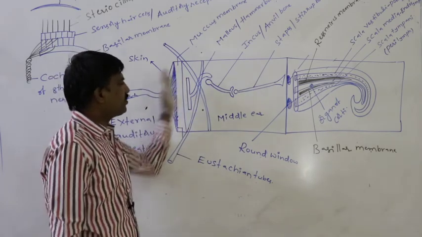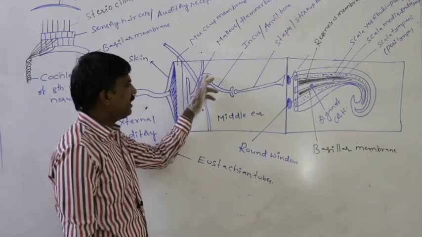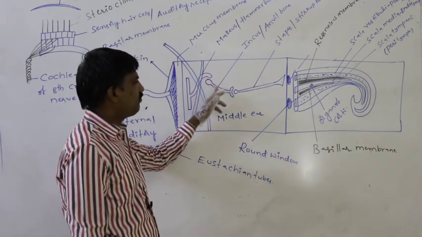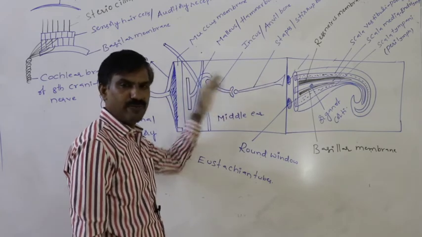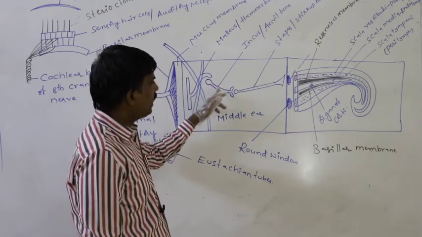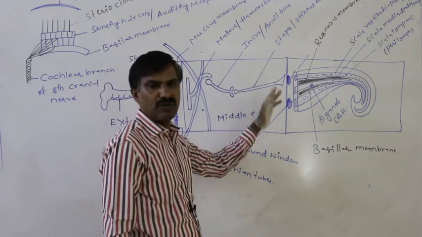In that way the malleus shows forward and backward movement. Later this malleus pushes the incus forward and backward, and the incus pushes the stapes forward and backward.